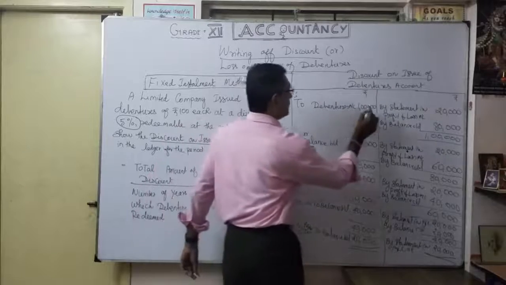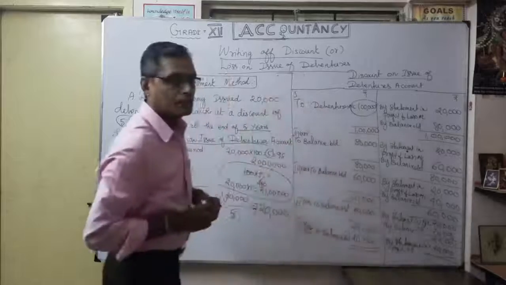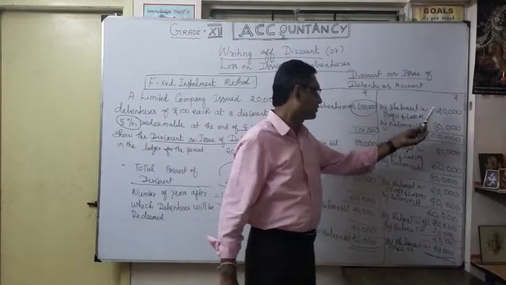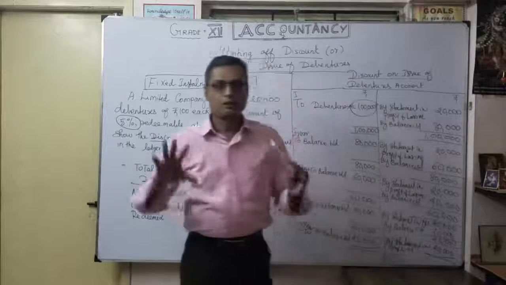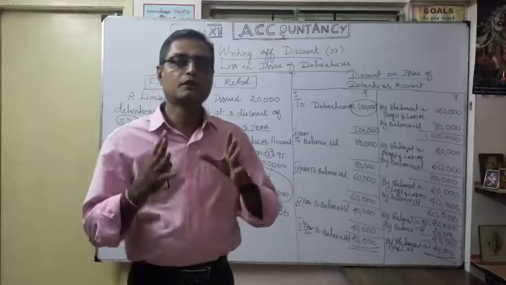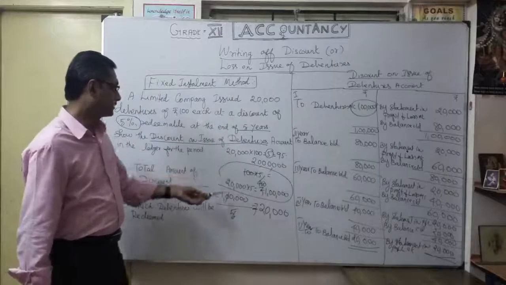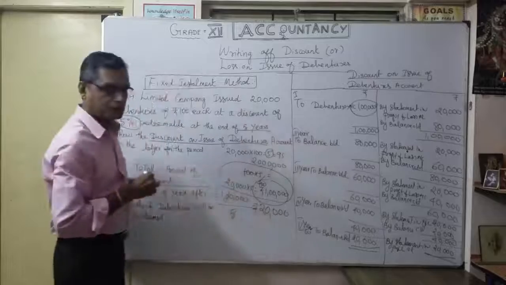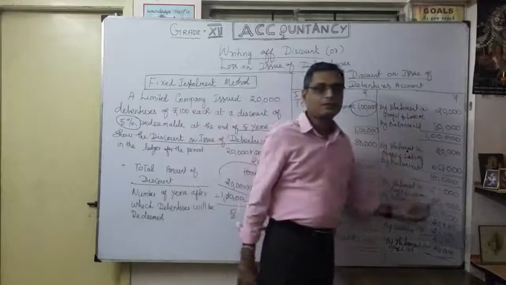See, starting with 1 lakh, by the 5th year everything is written off. Every year 20,000: 1, 2, 3, 4, 5. So each year only 20,000 I am going to write off because of the discount on issue of debenture, this 1 lakh. So instead of the very first year, I am spreading it over up to the 5 years.